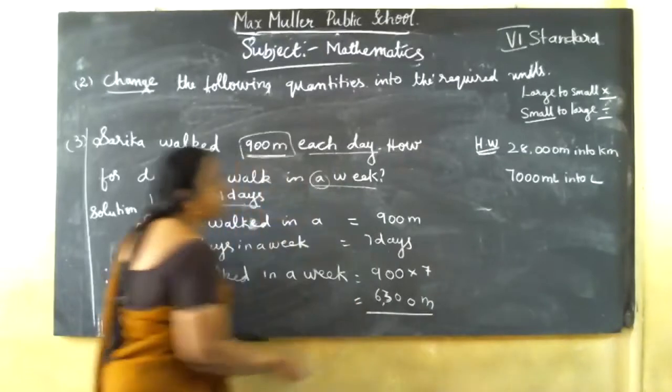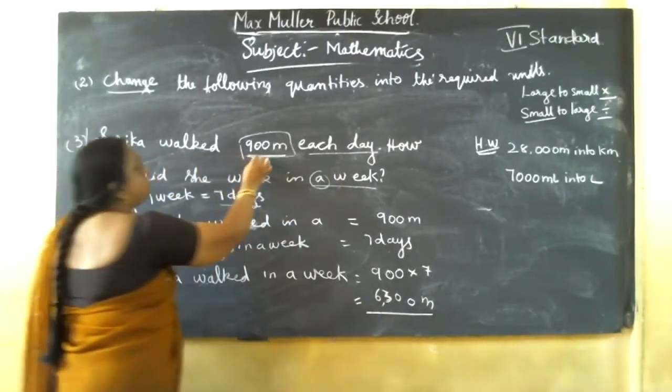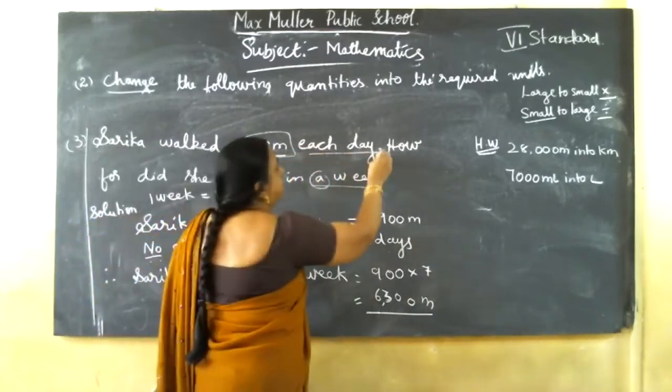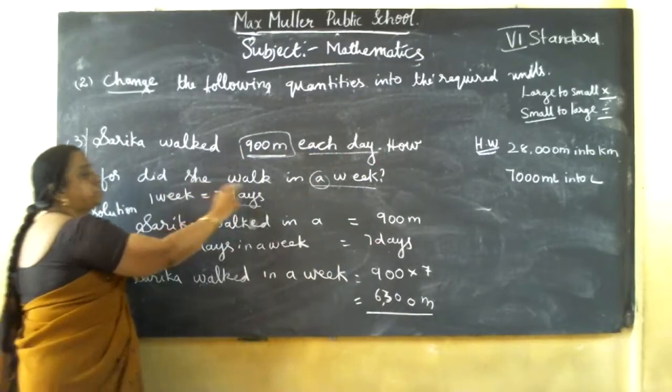Clear now? Once again I'll read the question and I'll explain. So this is the question. Sarika walked 900 meter each day. That means every day she used to walk 900 meter. How far did she walk in a week?